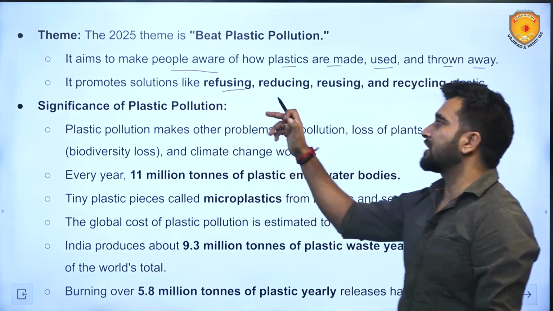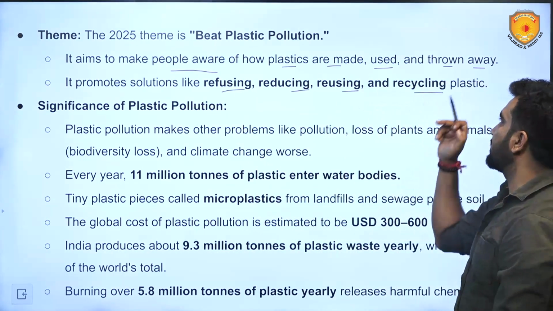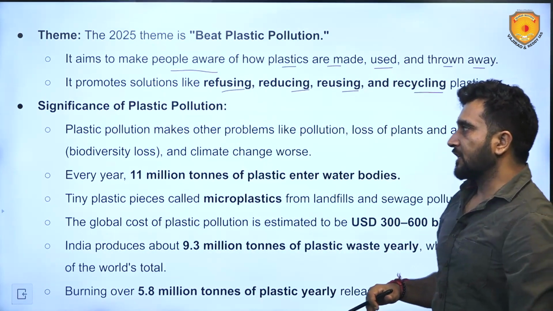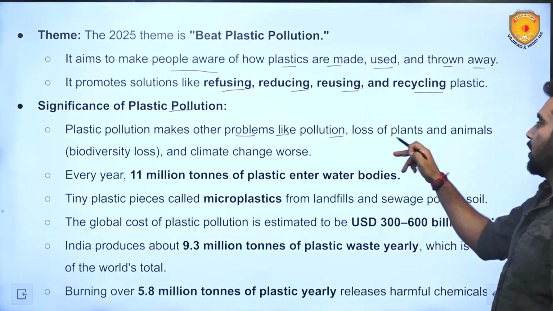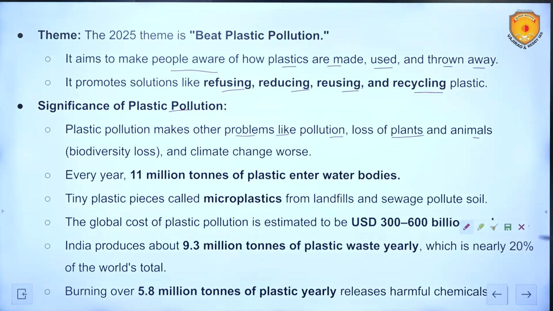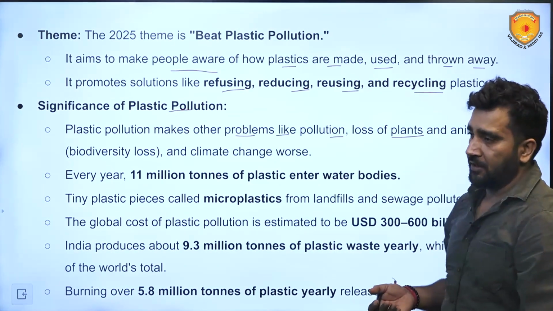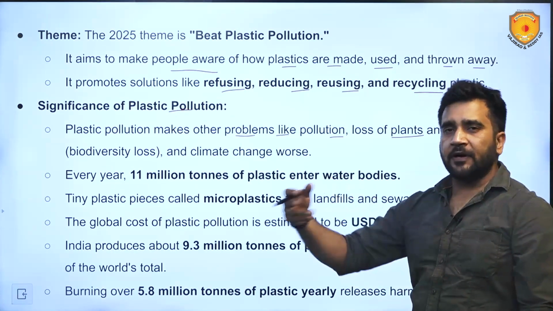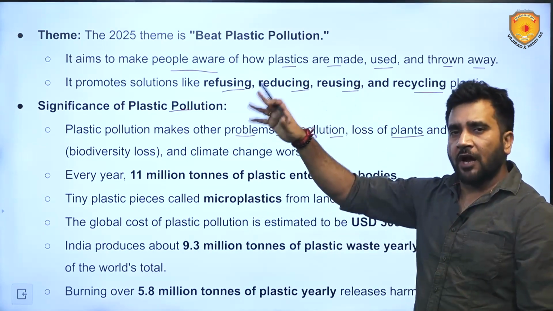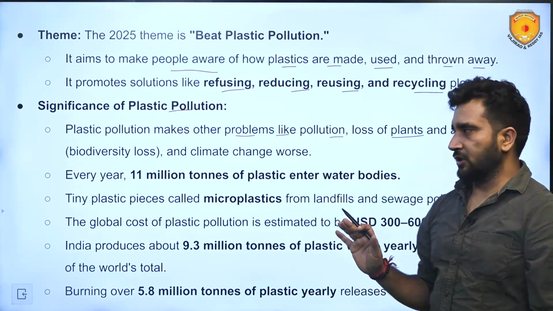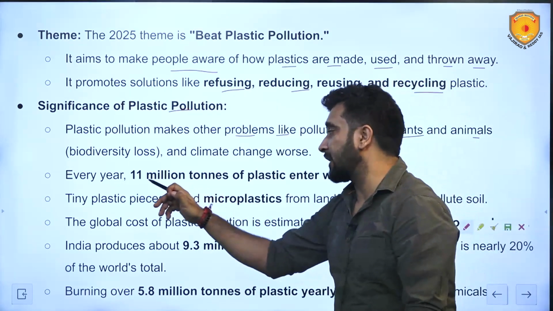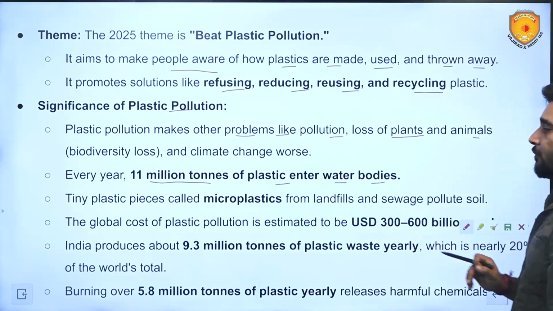It promotes solutions like refusing, reducing, reusing and recycling plastic. Now, the significance of plastic pollution. Plastic pollution makes other problems like pollution, loss of plants and animals, and climate change worse. Definitely, because it is not biodegradable. It is not environment friendly. It persists in the environment for hundreds of years, causing pollution. Every year, 11 million tons of plastic enter water bodies.